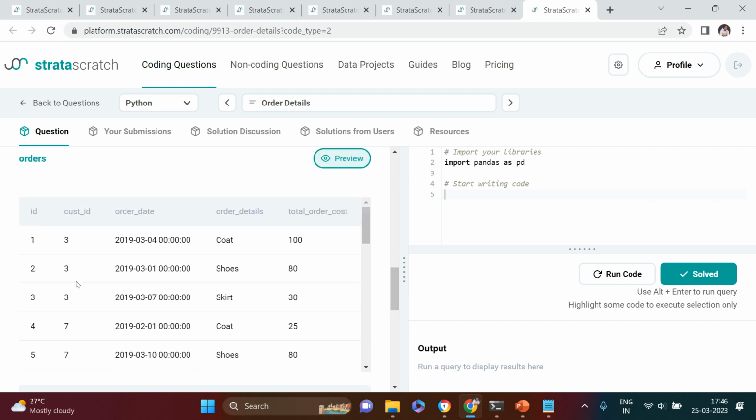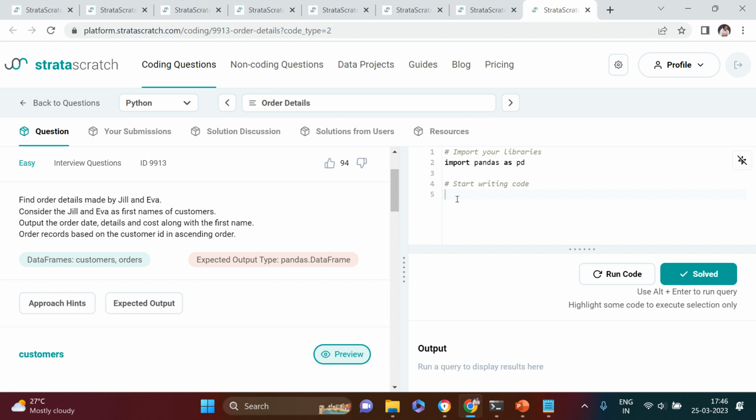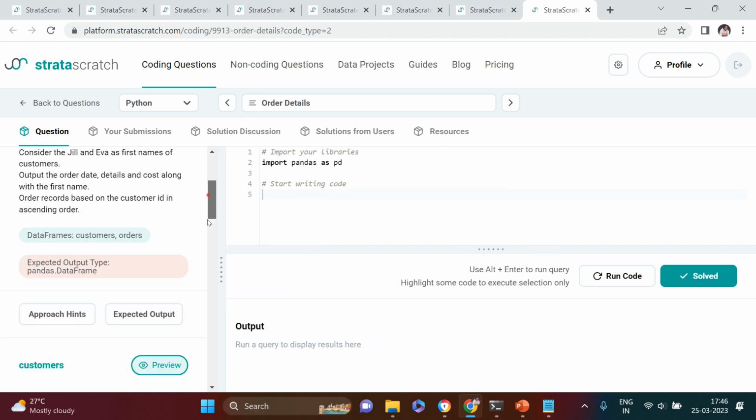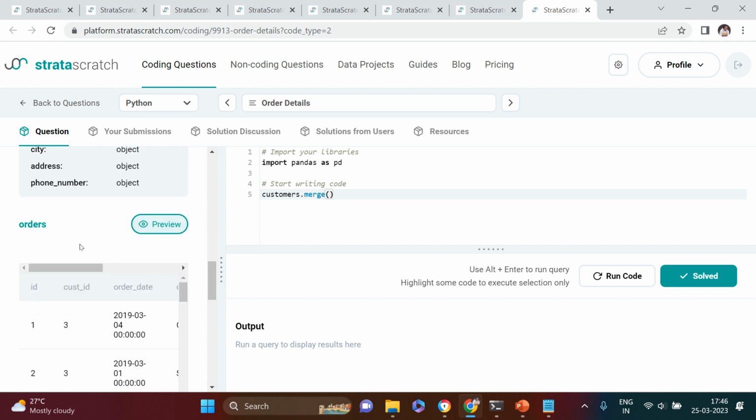See, this is the customer ID. We need to use this from this data frame to make the join, and from this data frame we need to filter the data only for Zil and Eva. So let's start with it. Here customers, this is the first data frame, dot merge, and the next data frame which I'm going to use is orders.